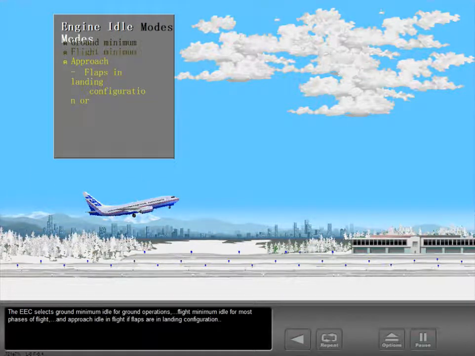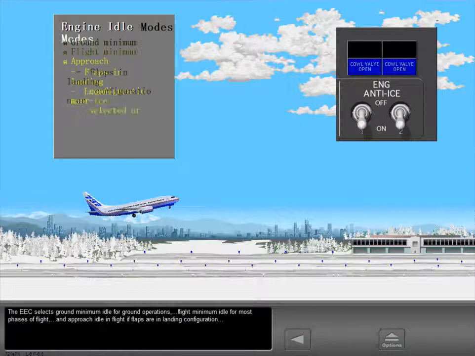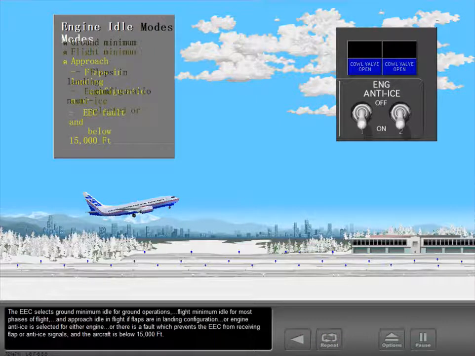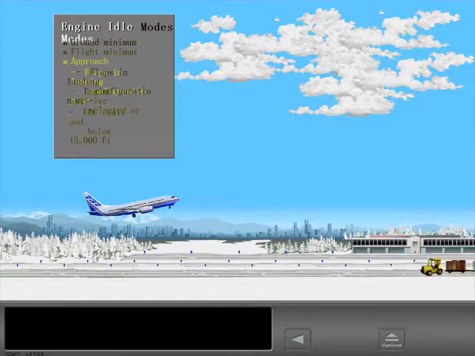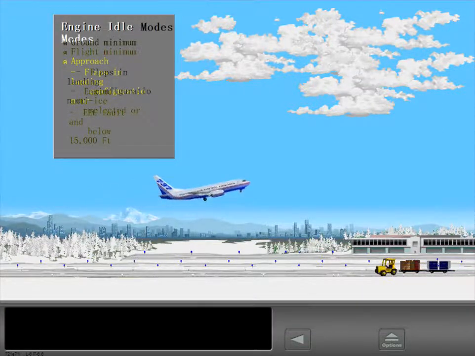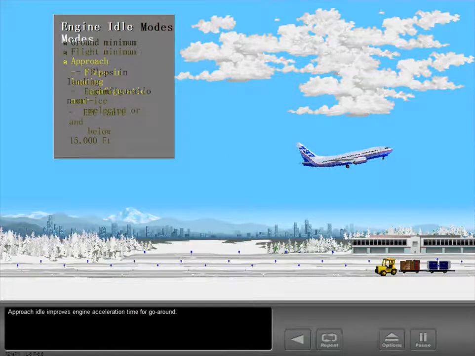and approach idle in flight if flaps are in landing configuration or engine anti-ice is selected for either engine, or there is a fault which prevents the EEC from receiving flap or anti-ice signals and the aircraft is below 15,000 feet. Approach idle improves engine acceleration time for go-around.